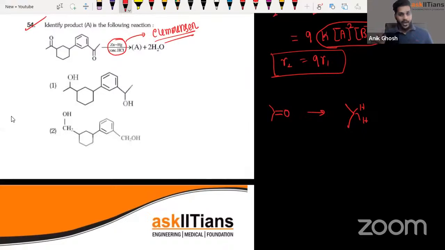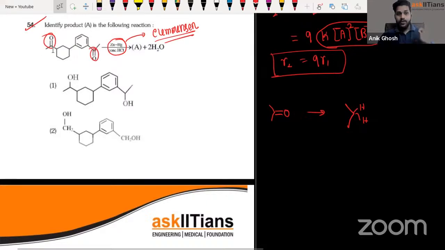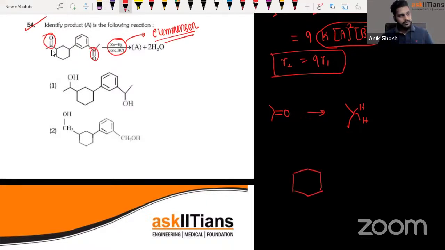As a result, guys, what's going to happen for this question? You're going to see the answer. These two oxygens would be completely gone. Other than that, nothing else is going to happen, but the carbon is going to be there. So your answer is going to be like this. This was your molecule, COCH3.